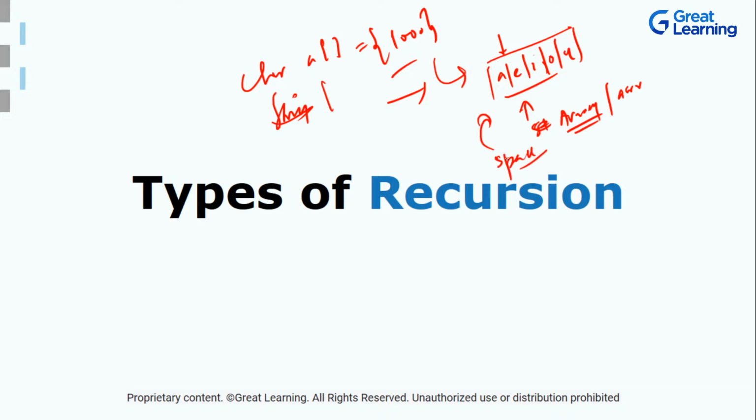Can anyone tell me why? So we have participants. Can anyone tell me why, even if we are using this extra space for storing these 5 characters in an array, still the space complexity will be 1? Why? Can anyone tell me in the chat? You can write it in the chat quickly, guys.